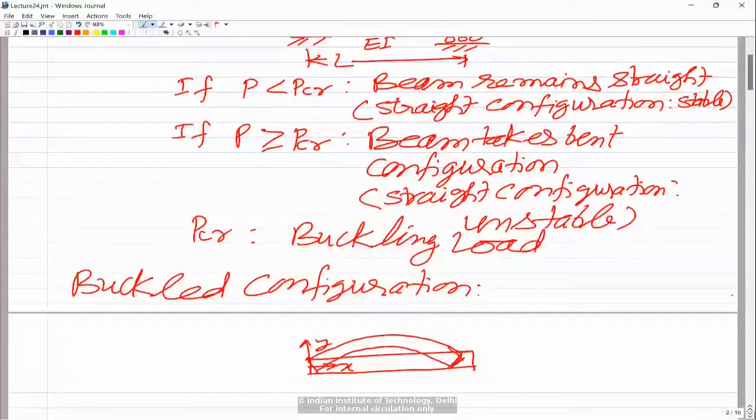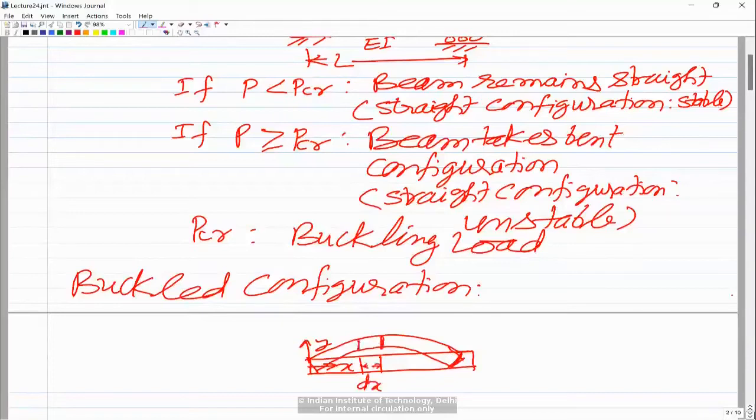So the beam takes this shape, and in the beam, if I take this differential length, let us say this length is dx. And the same thing when I consider this deformed configuration.